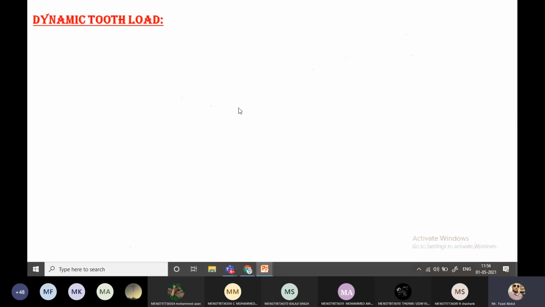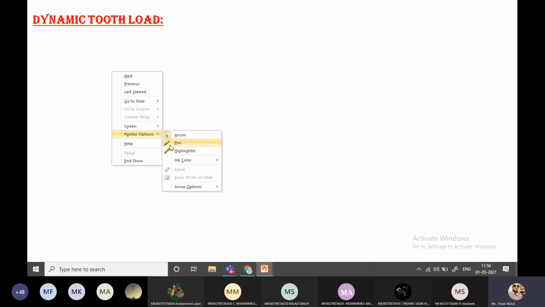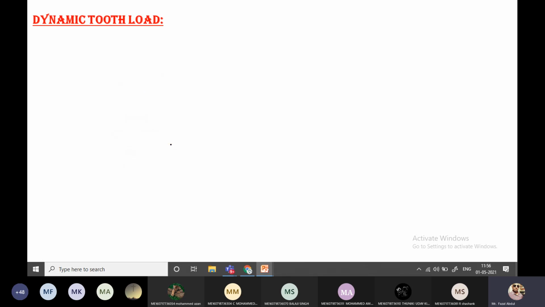So next one is the dynamic tooth load. Dynamic tooth load is one type of load acting on the gear teeth. There are so many reasons for the dynamic load acting on the teeth. Among the several, from a subject point of view, there are a few I'm listing here. First one is due to inaccuracies of tooth spacing.